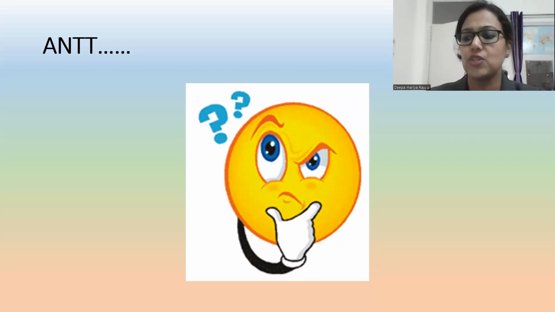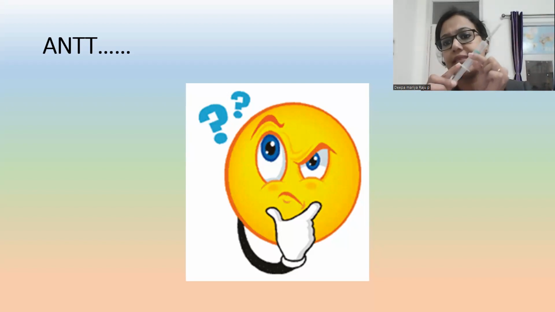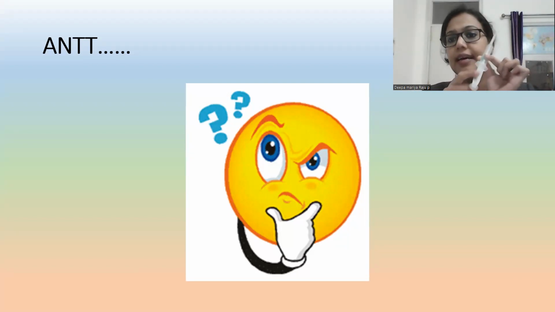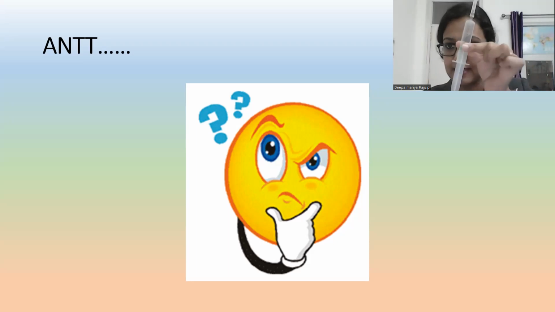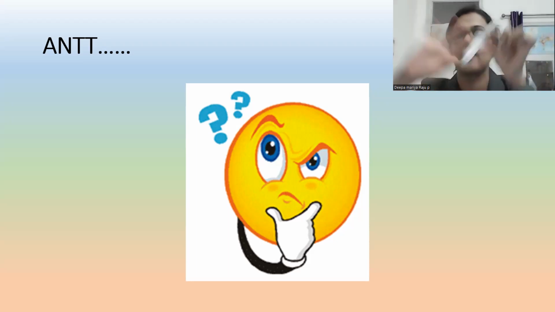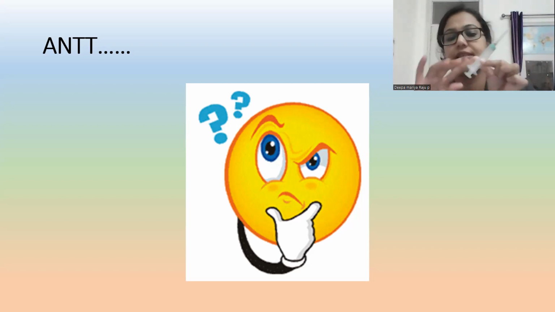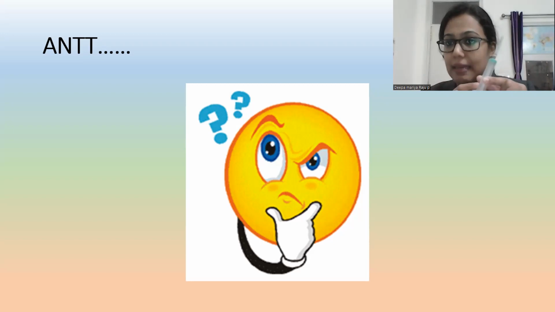It is simple. If I'm showing you one syringe, in this syringe, are we supposed to touch this area? No. So this is a key part. Any equipment, any thing has a part. So this is a key part. We are not supposed to touch the key part. We are supposed to touch here only and these two sides only. So this is a key. Inside, the barrel is a key part.